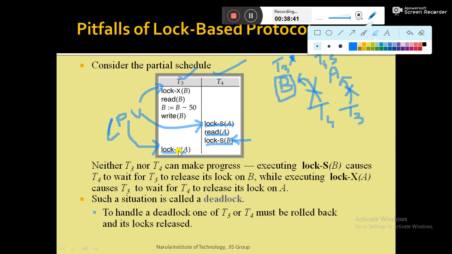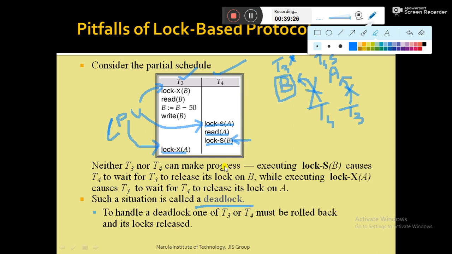So at that point of time, we can see that neither T4 nor T3 makes any progress. T4 cannot make progress, T3 cannot make progress, so no transaction is able to make progress. That kind of situation is known as deadlock. Deadlock is a situation where no transaction can make progress or execute their statements. No one can proceed with their normal operation. That kind of situation is known as deadlock. So this is one of the major drawbacks of lock-based protocol.